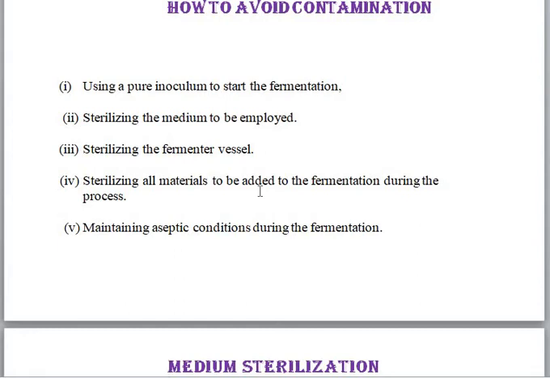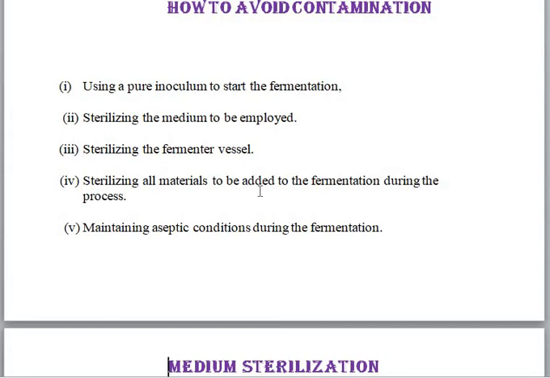The probes, maybe a temperature probe or pH probe, or any probes you are using in a fermenter, have to be sterilized, and the sampling vessel and sampling valves, all the valves used in a fermenter, have to be sterilized. So everything has to be sterilized.